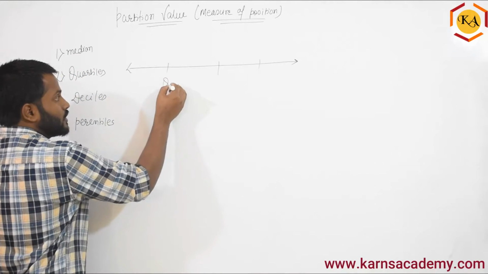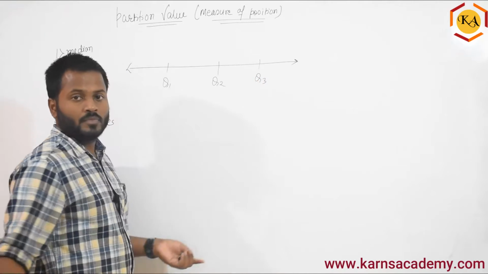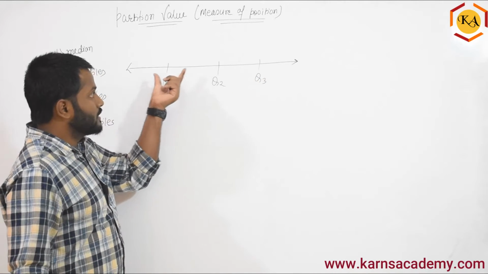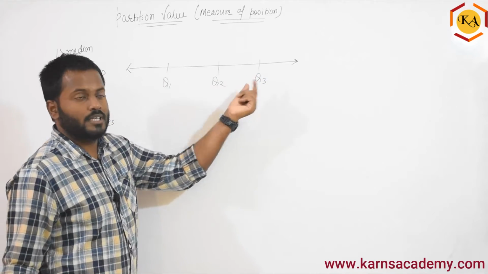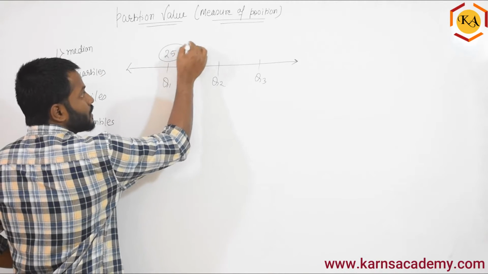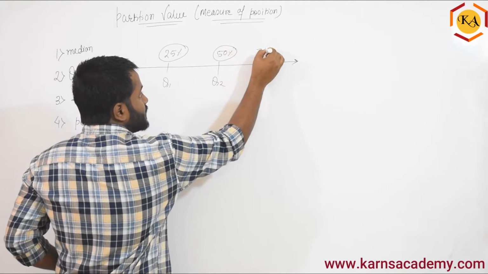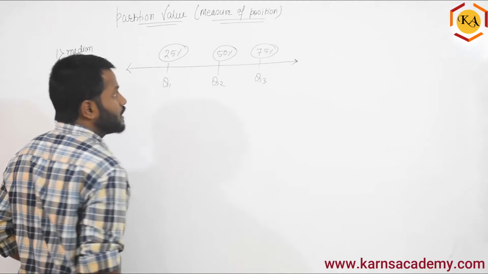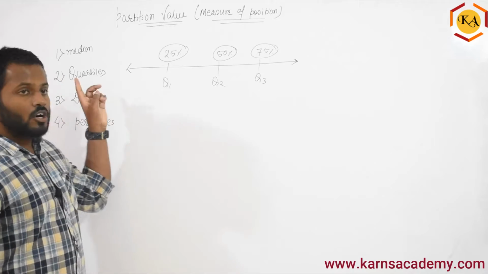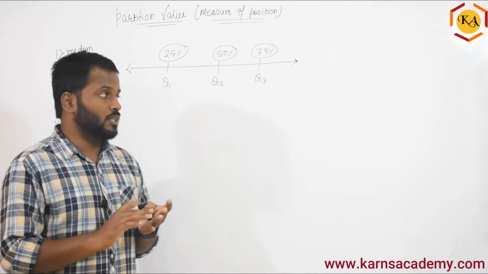We call these Q1, Q2, and Q3: first quartile, second quartile, and third quartile. Definitely this will be the 25% of the data, this will be the 50% of the data, this will be the 75% of the data. That's the reason when you talk about the quartiles, you will have 3 quartiles, Q1, Q2, Q3.